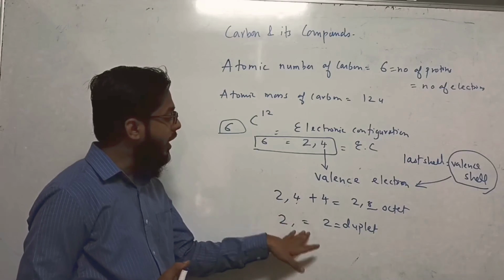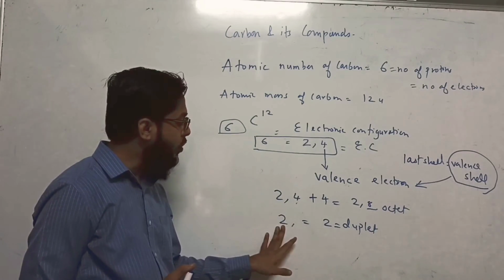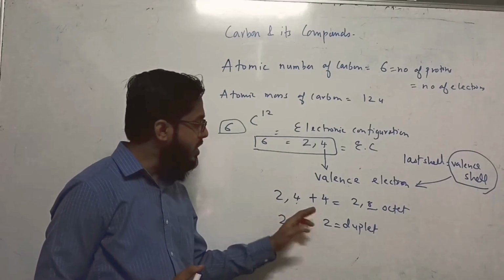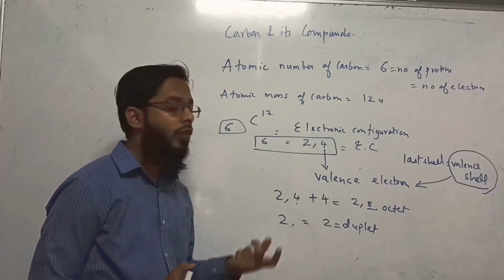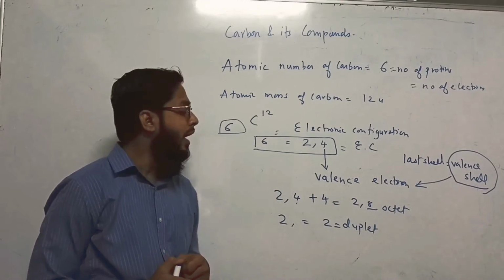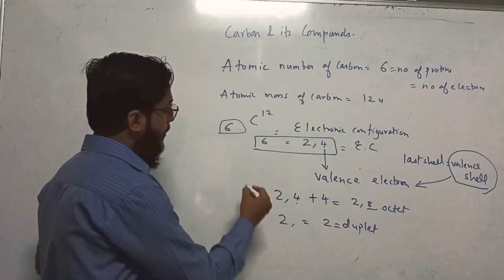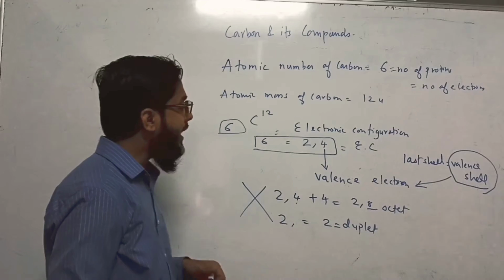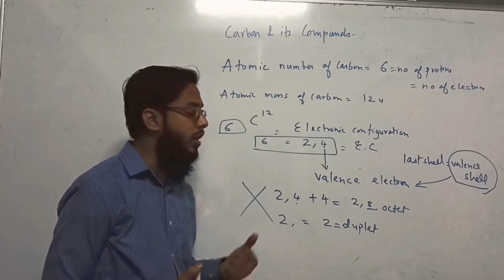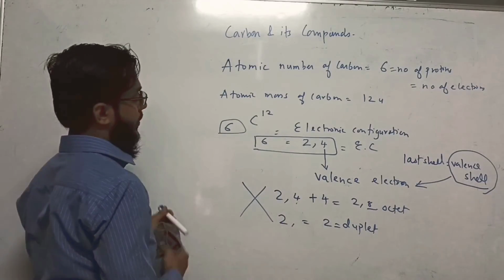And after removing 4 electrons, it will have just 2 electrons and 6 protons, which is not feasible. Gaining 4 electrons also is not feasible. It also requires energy, electron affinity. So carbon दोनों नहीं करता. Carbon does not accept electrons, does not donate electrons, but actually it shares electrons. We are going to see how it shares electrons.